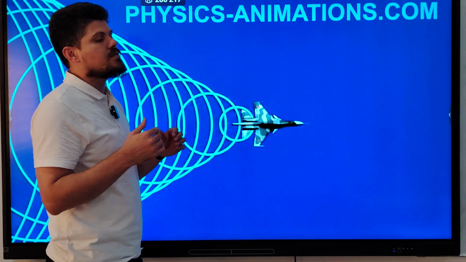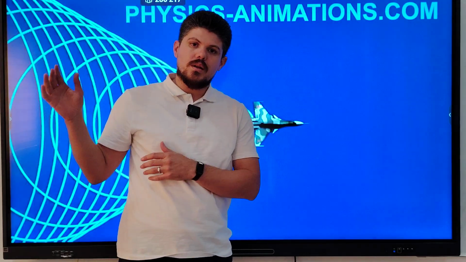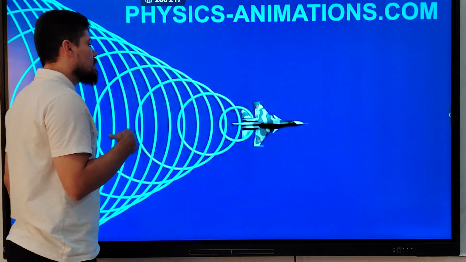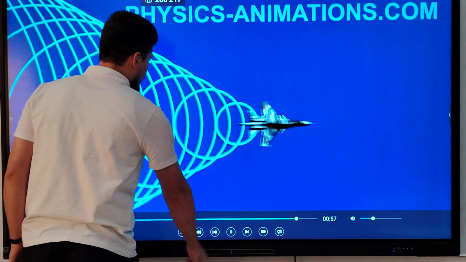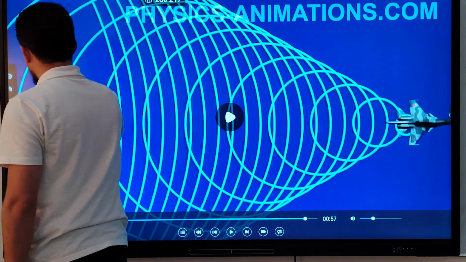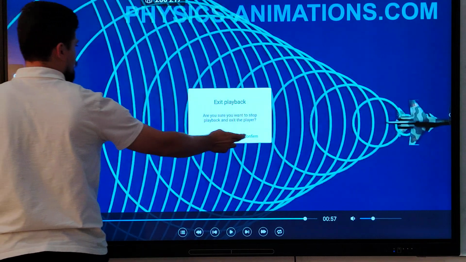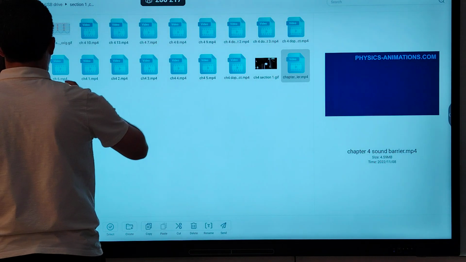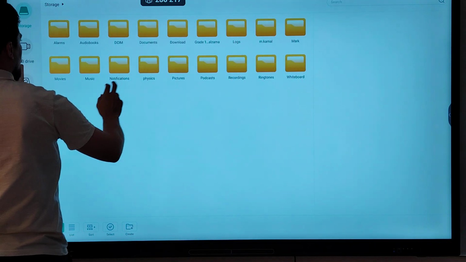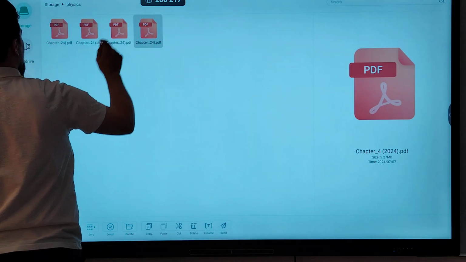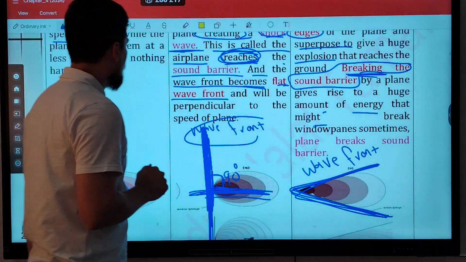When does the shock wave become conical? The wavefront becomes conical when the speed of the plane is greater than the speed of sound. Okay. Let's go back to our topic about breaking the sound barrier and creating a shock wave. Okay, guys.